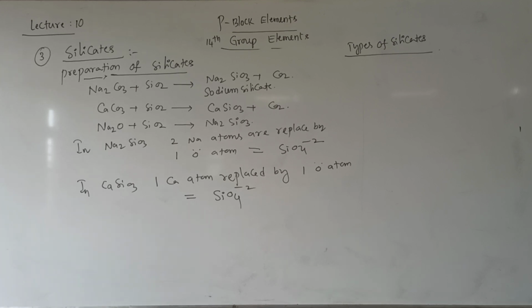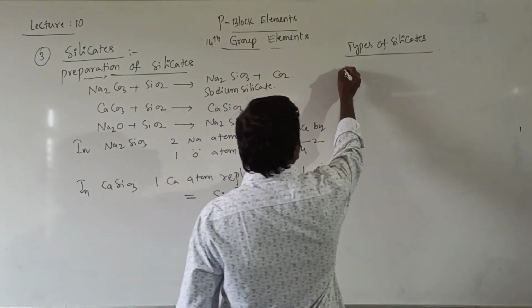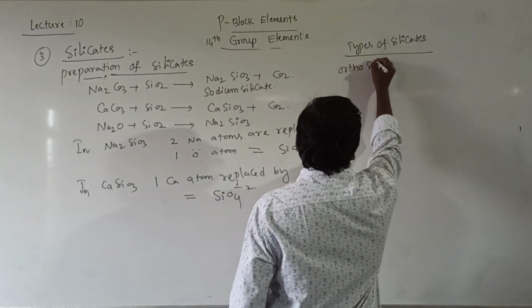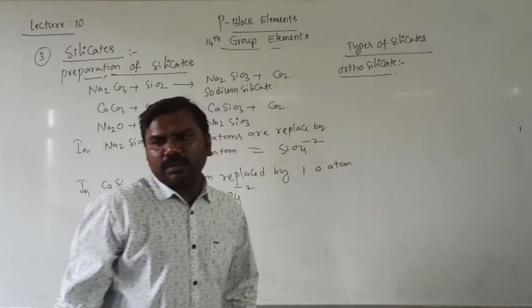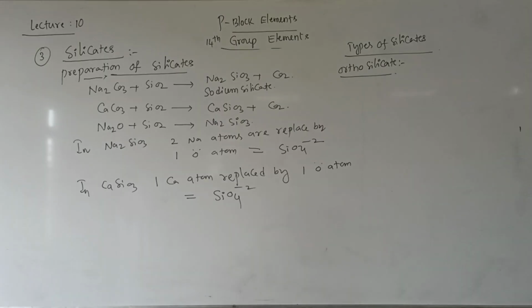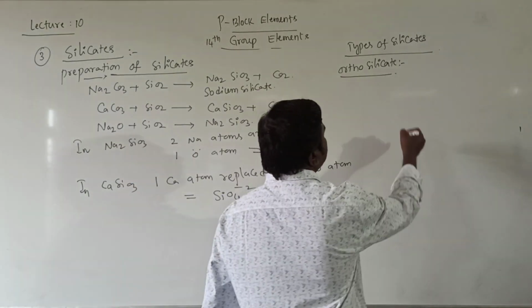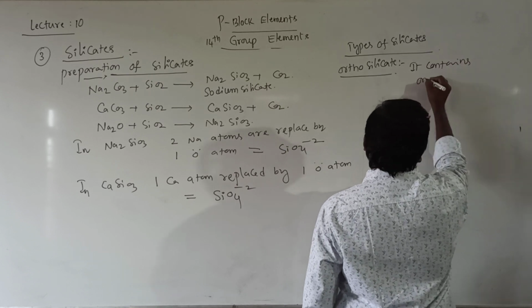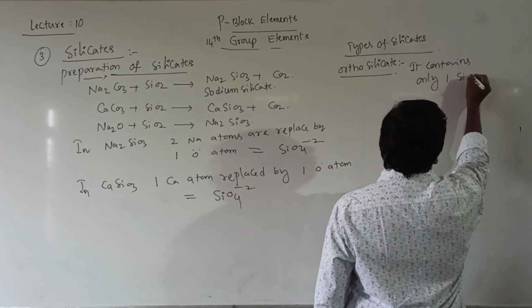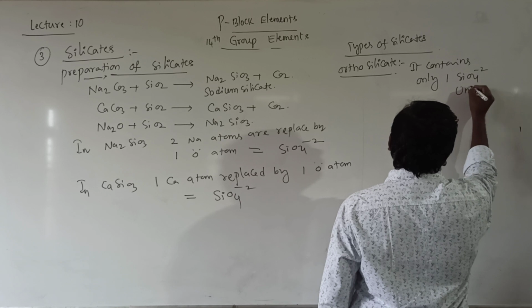Yes, the first one is orthosilicate. The examples of orthosilicates: it contains only one SiO4 unit, only one SiO4 minus 4 unit.